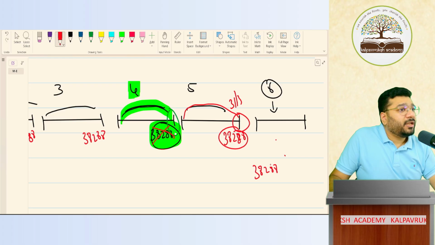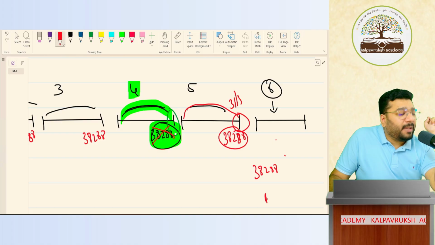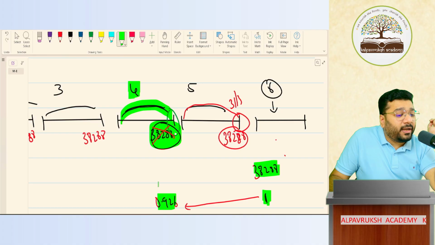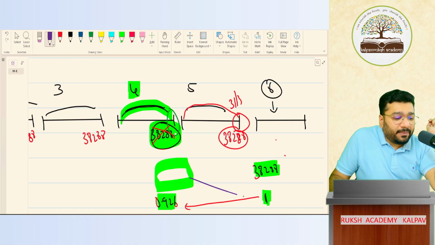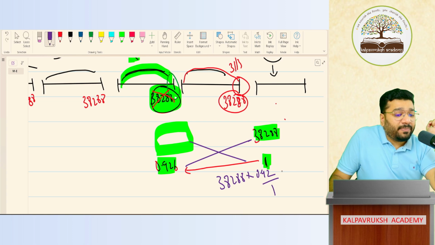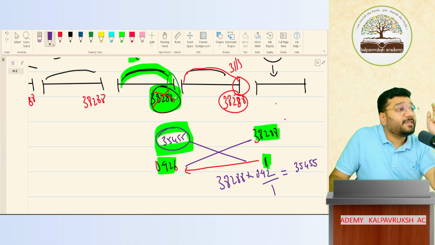38,288. Okay, va. Now take ₹1 as a base. In future, நீ ₹1 pay பண்ற அப்படின்னா, at the discounting rate of 8%, இன்னைக்கு உன் பாக்கெட்ல எவ்வளவு காசு இருக்கணும்? 0.926. If ₹1 of future is equal to 0.926 of present, then in future 38,288 what I pay, what is its current present value? Cross multiply this. So it is 38,288 into 0.926 divided by 1. அப்ப இன்னியோட வேல்யூ என்னது? Present value: 35,455.